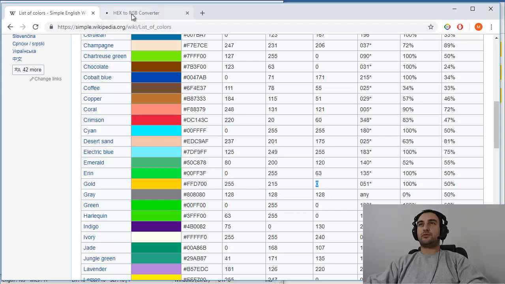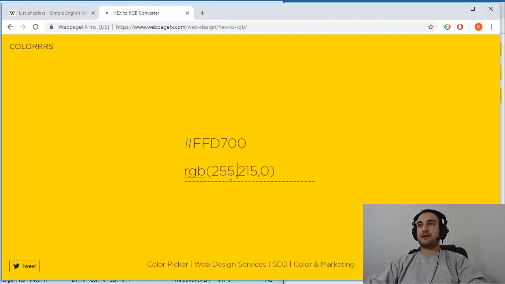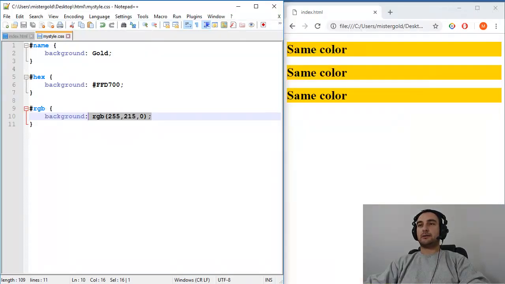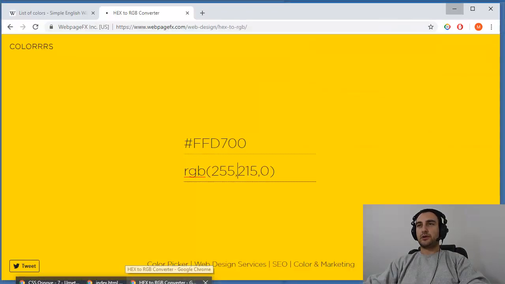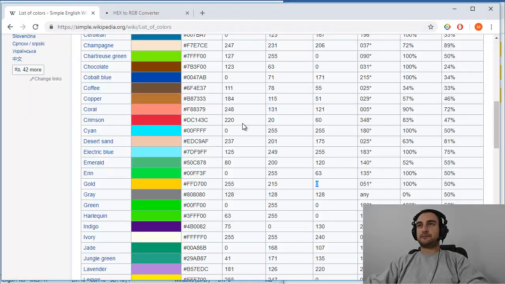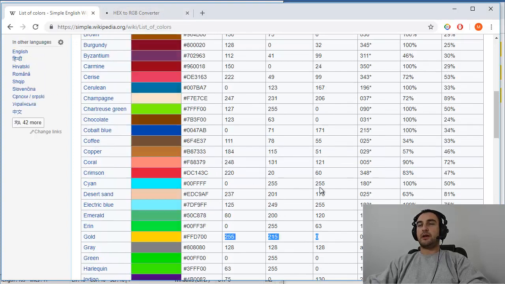Now if you check that, it's exactly what we got here. So you can also take numbers from here for RGB, but it's easier to just go to some hex to RGB converter. It's completely up to you.